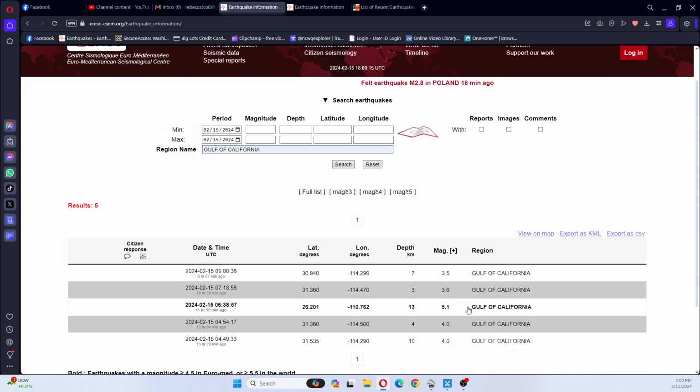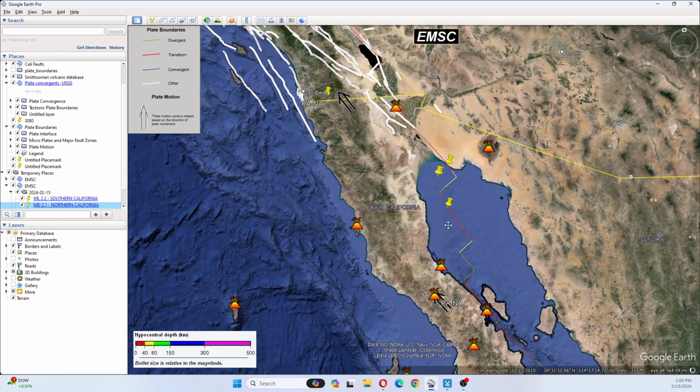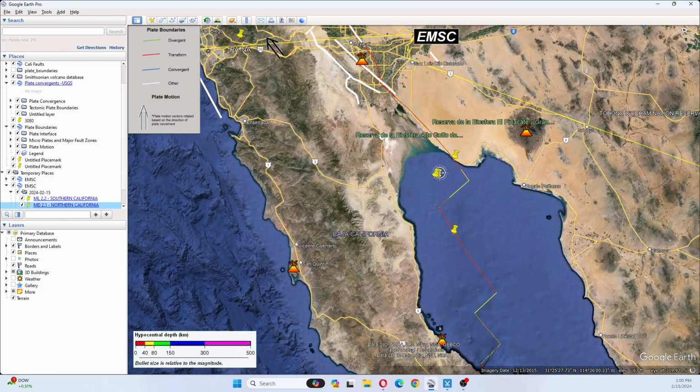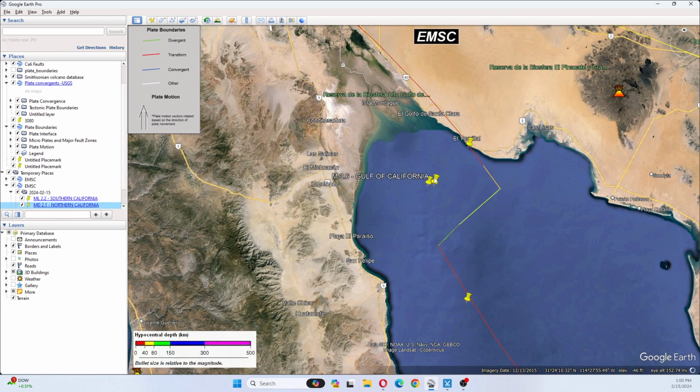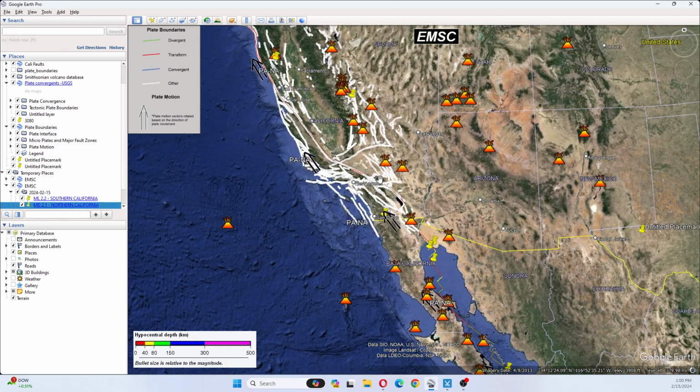The biggest earthquake in the Gulf of California today was the 5.1, which is right here. Then you have the 3.5 and the 4.0 here. And then you have a 3.6 and a 4.0 there. So yeah, I expect to see more activity. Hopefully it'll die down soon enough. But I would just say to be prepared, don't be scared, have a plan.